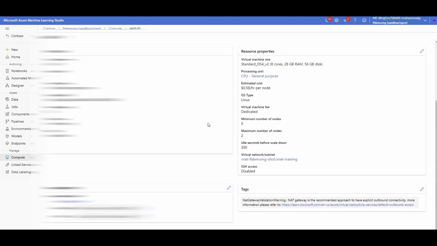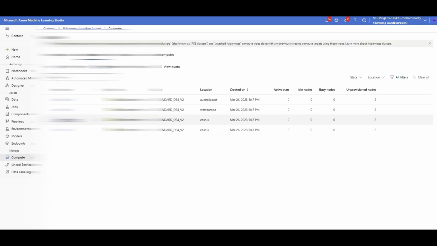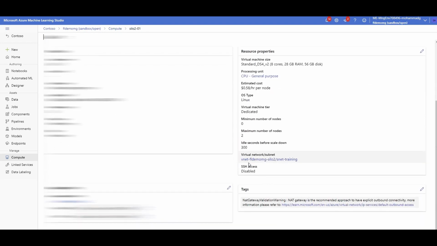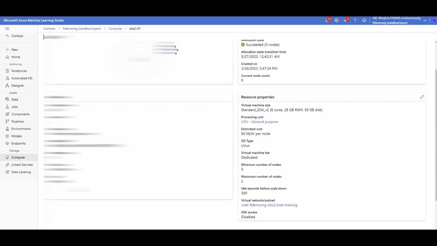If I click on any of them, they are secured in a virtual network. Compute silo 0 is secured behind virtual network silo 0. If I go to another compute, let's say silo 2, you can see the virtual network for that compute is silo 2, and it also has a managed identity assigned for access to the data.